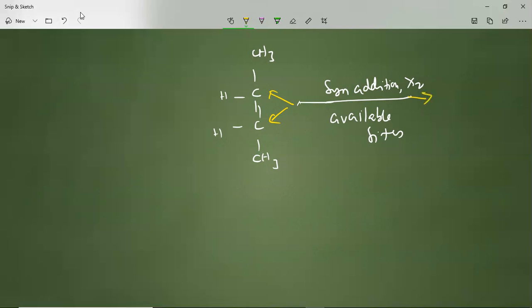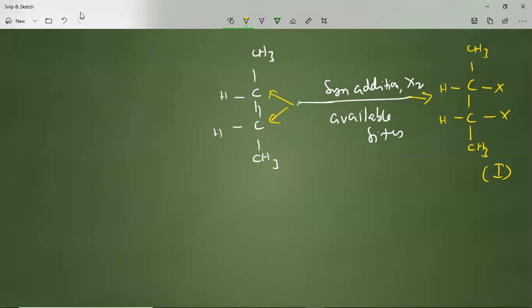What we will get is nothing but we will get a compound. X will come in place of this double bond. So the double bond will be separated out and you will get X here, X here. Assume this is the first compound.